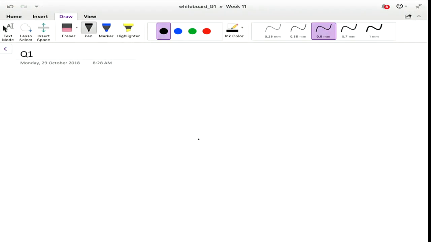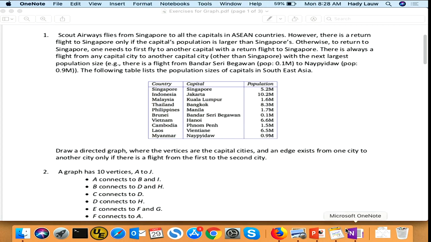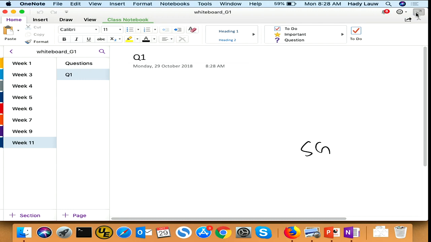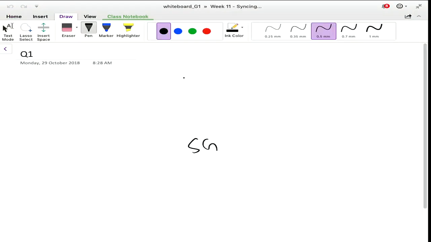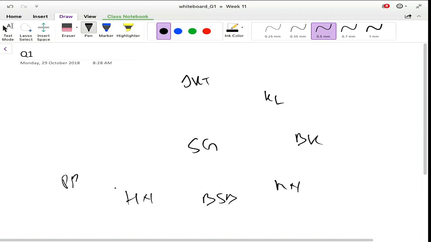So let's have Singapore first. Other than Singapore, there are other cities involved. There is Jakarta, KL, Bangkok, Manila, Bandar Seri Begawan, Hanoi, Phnom Penh.